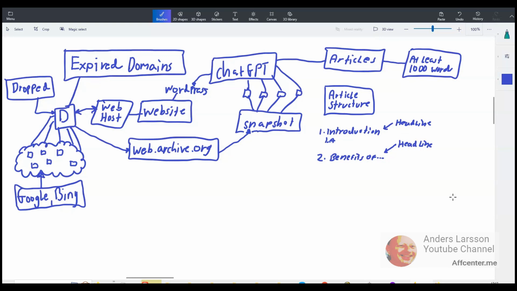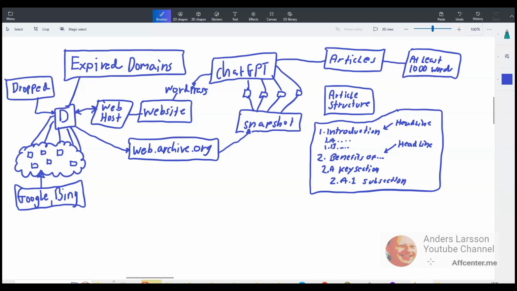And here's another headline. And then we have key sections, but we can also have subsections. So 2.a key section, then 2.a.1 are subheadings or subsections of the key section. So this is then used as an article structure and fed into ChatGPT.